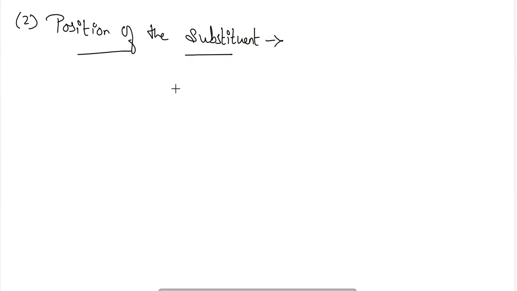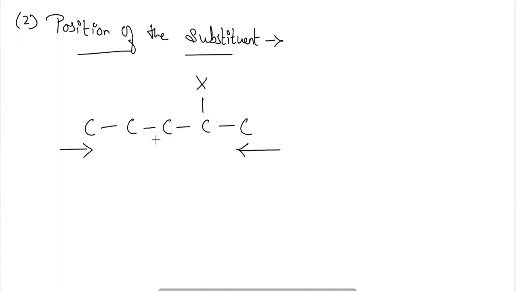Okay, position of the substituent groups. For example, let us say X is a substituent group which is present in a carbon chain, and X is present here. If I want to give the position to this X here, then I can start the numbering from the 2 positions, that is from the left hand side to the right hand side, and from the right hand side to the left hand side of the compound.